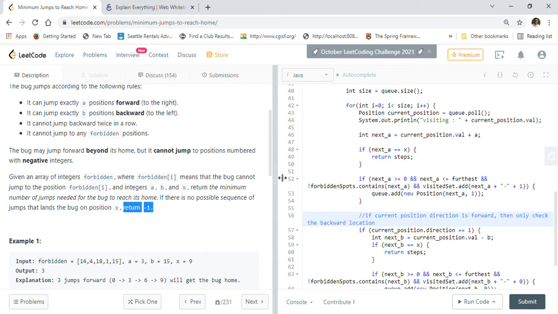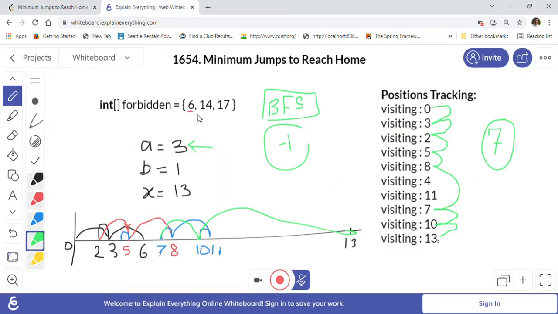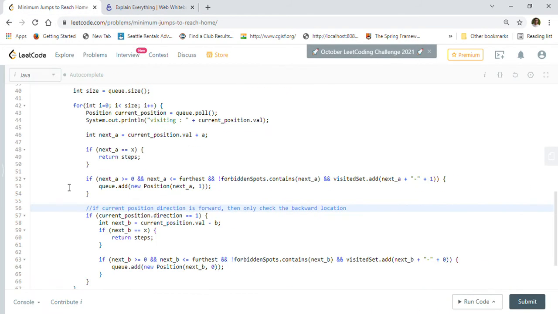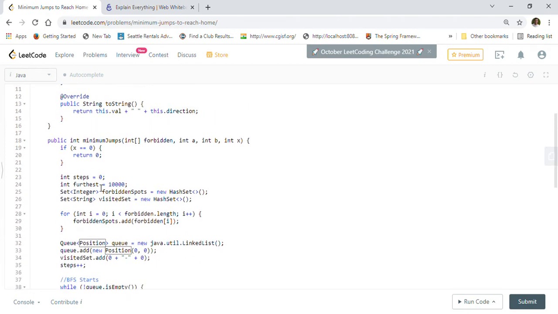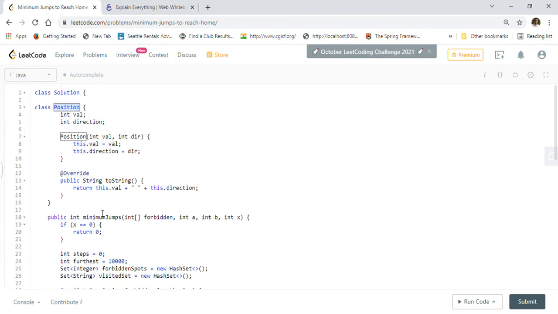So I already explained through one example how we can solve this problem using BFS. Let's look into the implementation in Java code. First, I created a class called Position to hold the value and direction, the current position where the bug is standing. It has two fields, value and direction. Direction is required because we want to know whether we are going forward or backward.